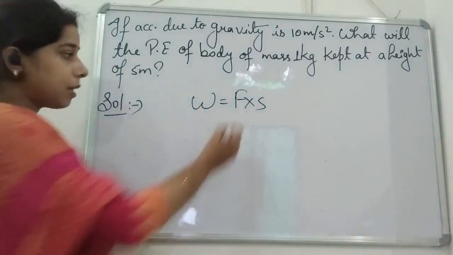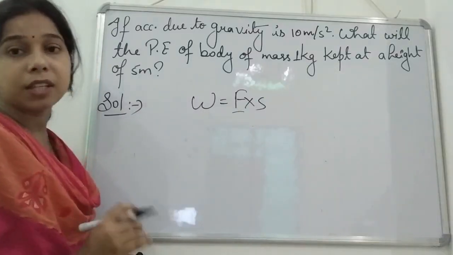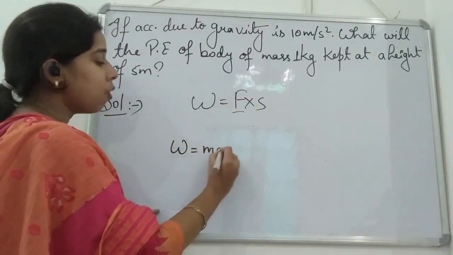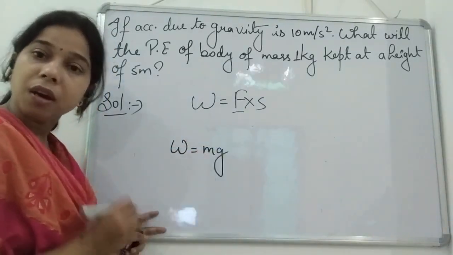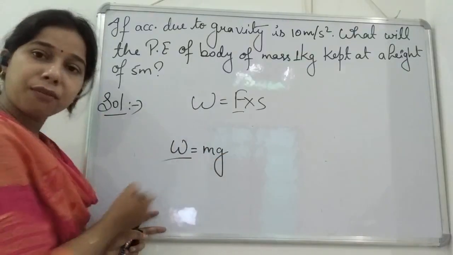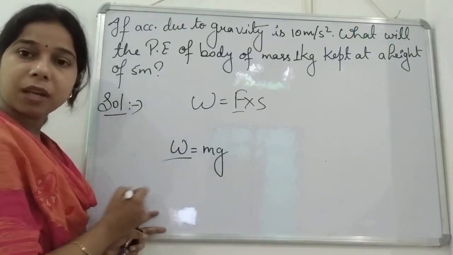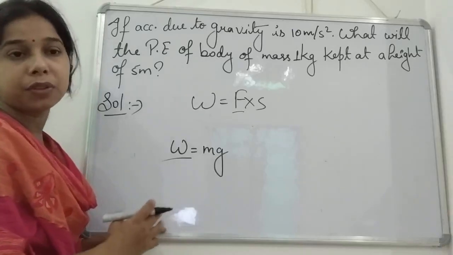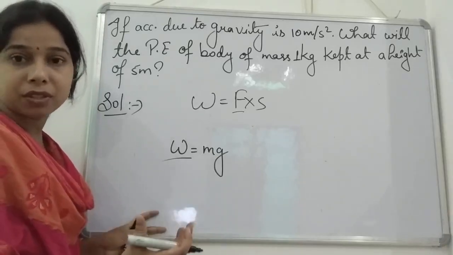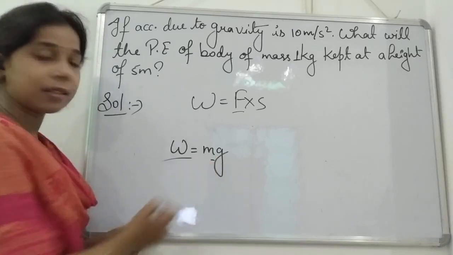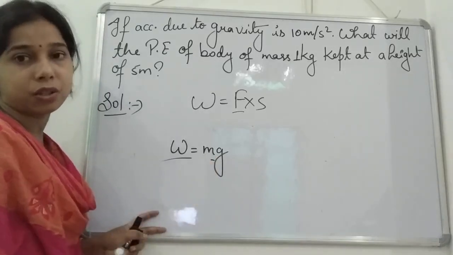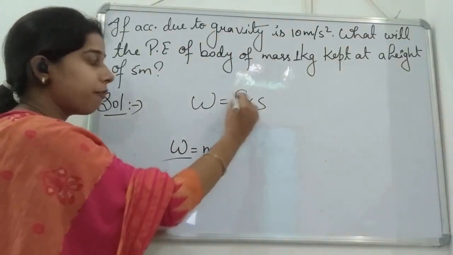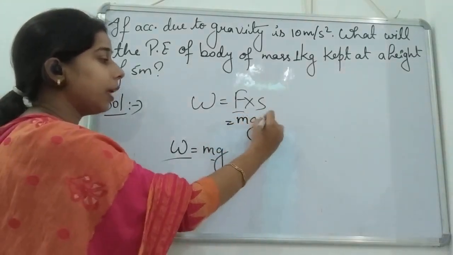the work. We studied that the force exerted is equal to the weight of the body, and we measure weight as mass into acceleration due to gravity. Weight is a force only, right? And force we know is mass into acceleration. Since here it occurs against the force of gravity, the acceleration will be the acceleration due to gravity. So W is equal to mg. In place of force we will write mg, into s.